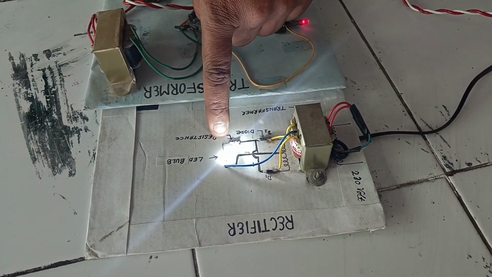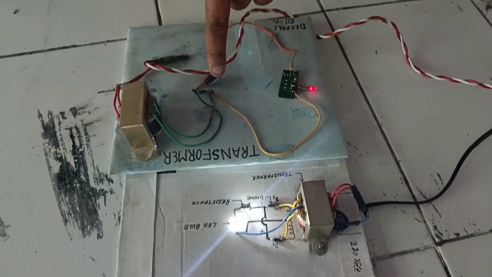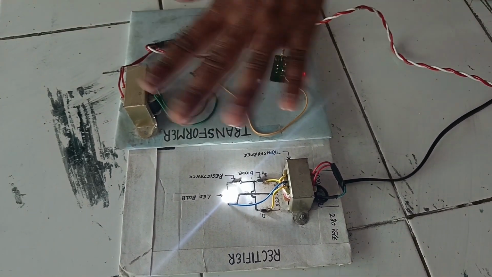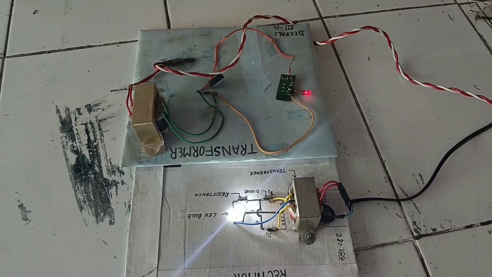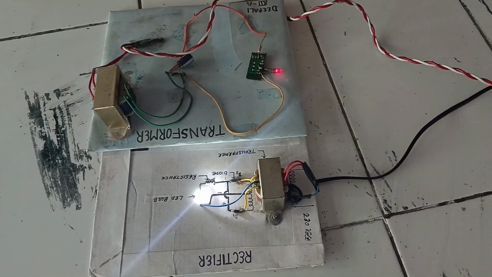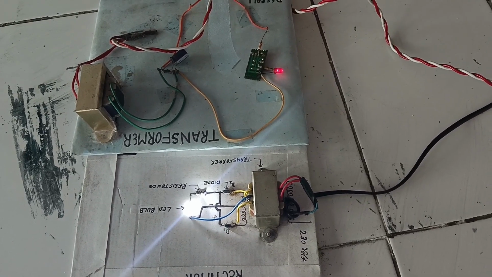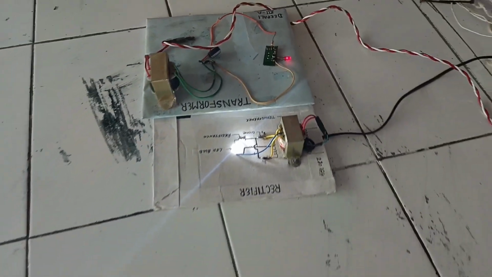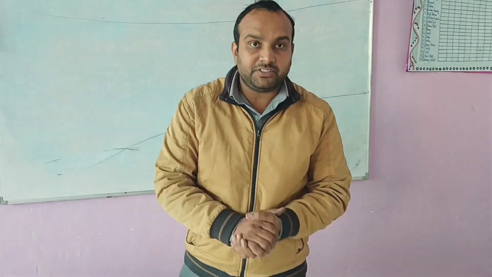This is the full wave rectifier, this is the bridge wave rectifier. Here also the LED is glowing. So with this activity we can demonstrate to the learners about the rectifiers. What is a half wave rectifier, how it works, what is a full wave rectifier, how it works, and what is a bridge wave rectifier. So this is a very interesting activity.